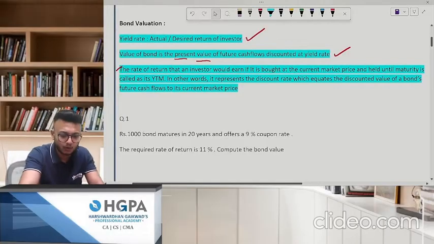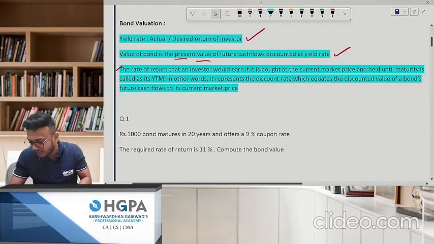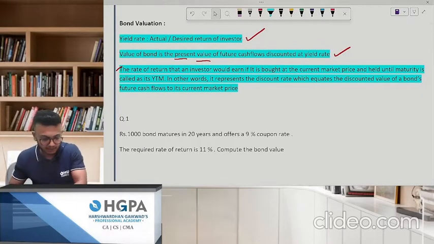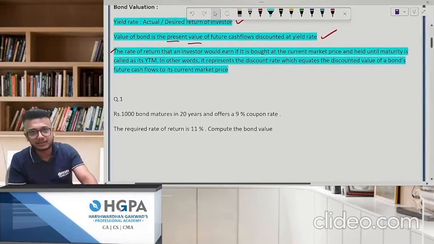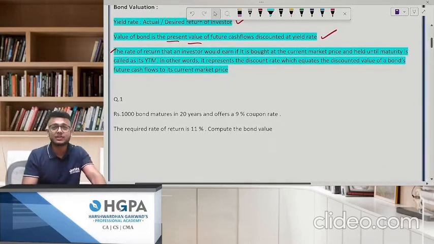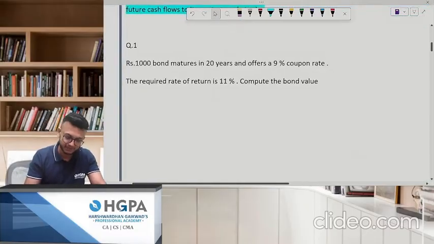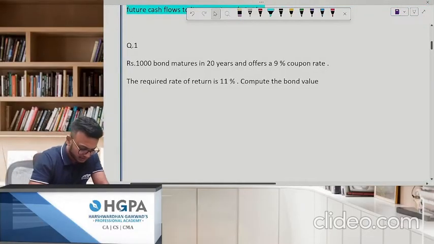Okay, we'll take a couple of questions. You might understand what the main agenda of this chapter is. If you want this sheet, you can simply WhatsApp on the number given in the description box, or you can just write down the questions in your book, which is much simpler. Okay, chalo, the first question on your screen, very simple. Let's start with the basic question.